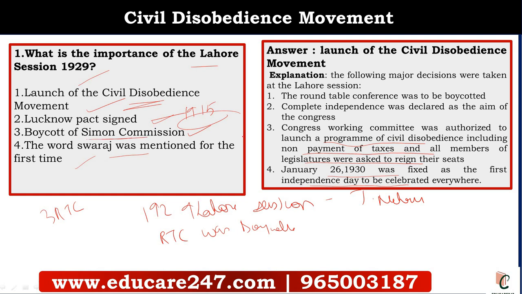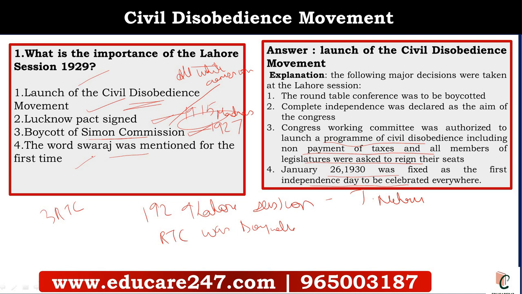Boycott of Simon Commission. The Simon Commission was boycotted in the Congress session of 1927. The 1927 Madras session boycotted the Simon Commission. Why did they boycott the Simon Commission? They boycotted it because it was an all-white commission, that is, no Indians were included in the Simon Commission. So in the Madras session of 1927, the Indian National Congress decided to boycott it.